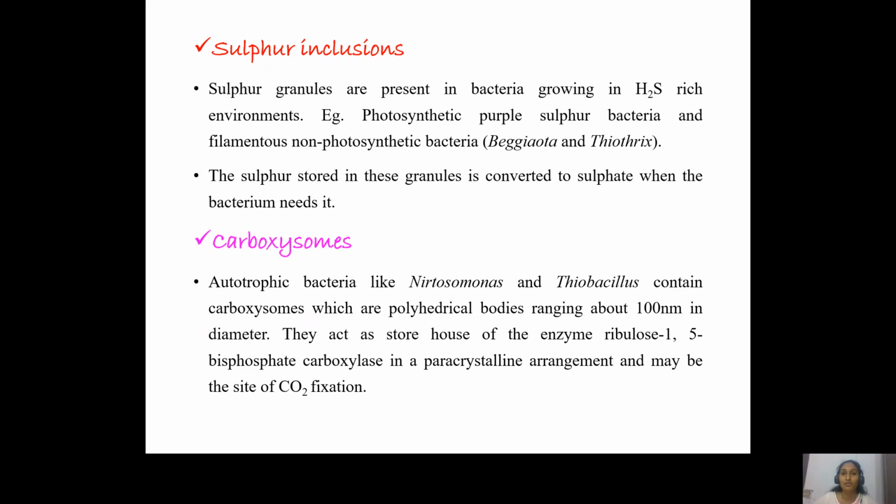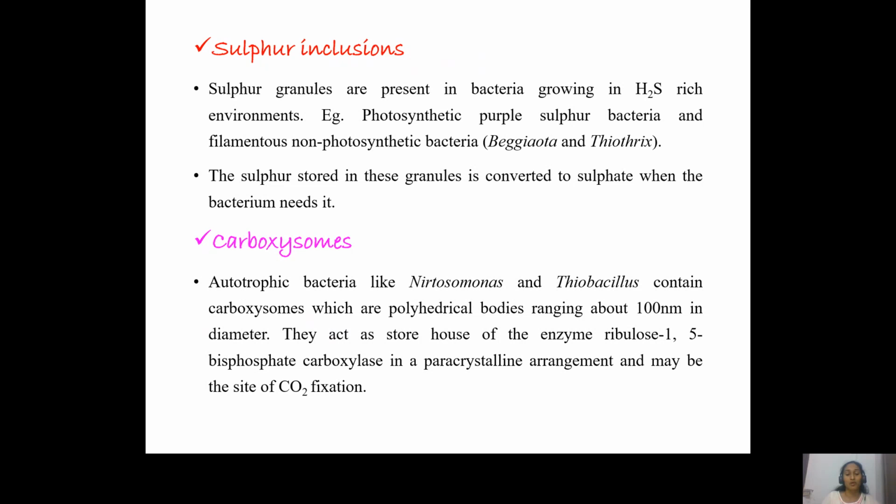They metabolize this hydrogen sulfide, and the sulfur, which is produced as a byproduct of the metabolic process, is stored by the cell to be used in the future. And in the future, the sulfur is converted into sulfate, and it is provided back to the cell.